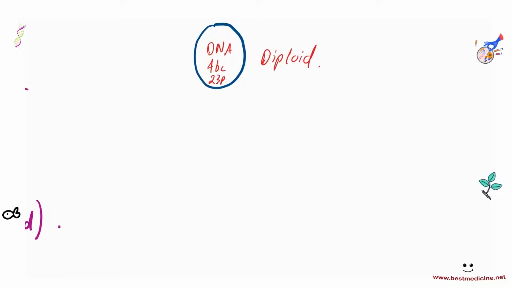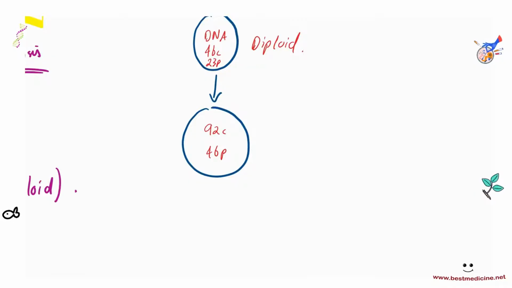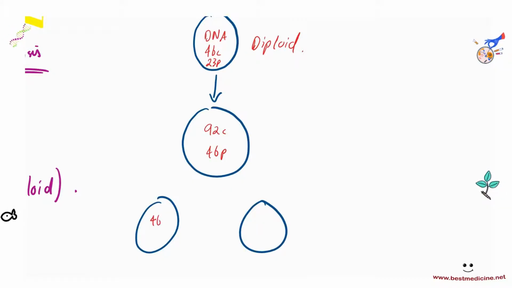Now, this particular cell will undergo DNA replication, just like in mitosis. So 46 will become 92 chromosomes, 46 pairs now. And then this will split into two. So we get two cells that have 46 chromosomes, 23 pairs. But this is the same as mitosis so far. So what's the difference here?